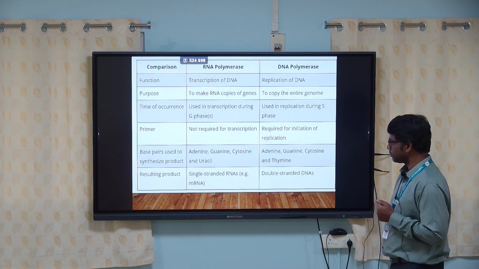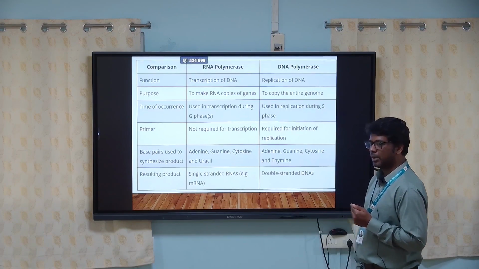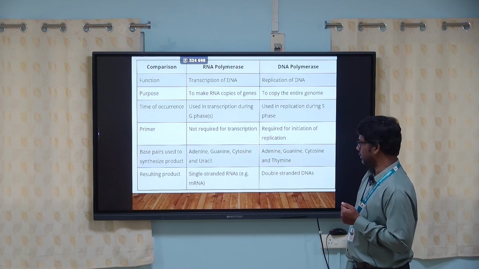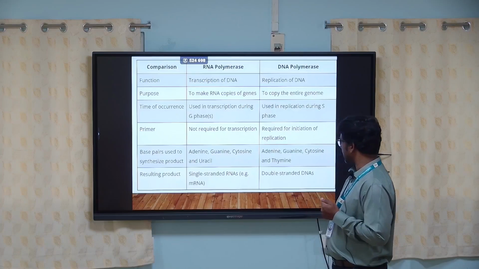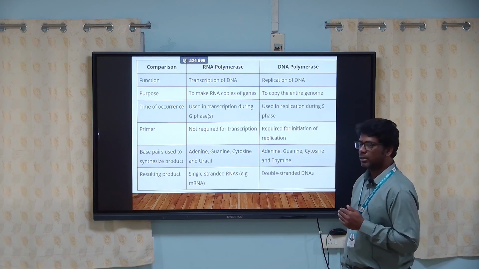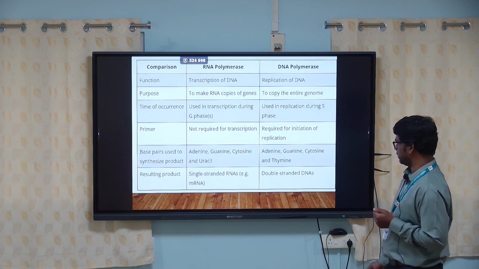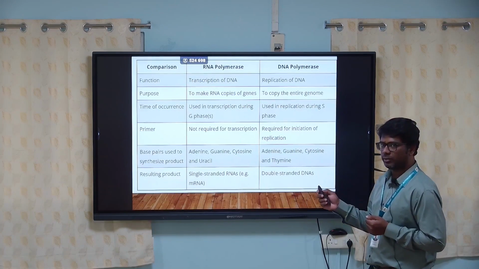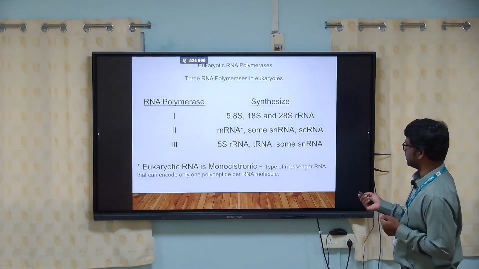So in transcription, the double-stranded DNA becomes a single-stranded RNA, that means it produces an mRNA molecule. Whereas DNA polymerase, during replication, copies and produces multiple DNA sequences. That is the main difference between the function of DNA polymerase and RNA polymerase.